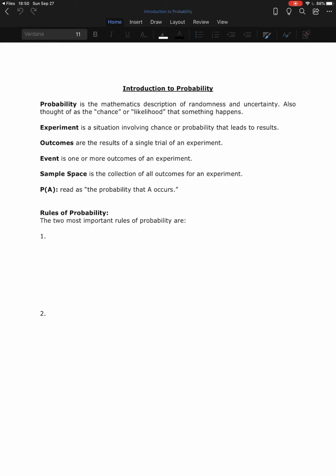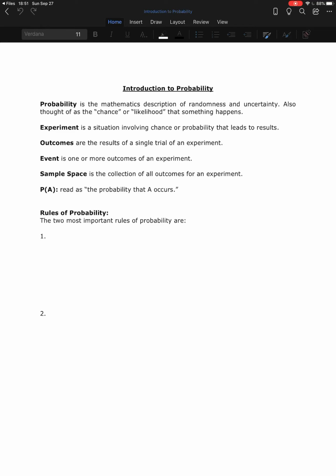All right, and now at this point, we're going to continue on and enter into probability. We're going to spend a little bit talking about probability. So probability is the mathematical description of randomness and uncertainty. It is also thought of as the chance or the likelihood that something happens.